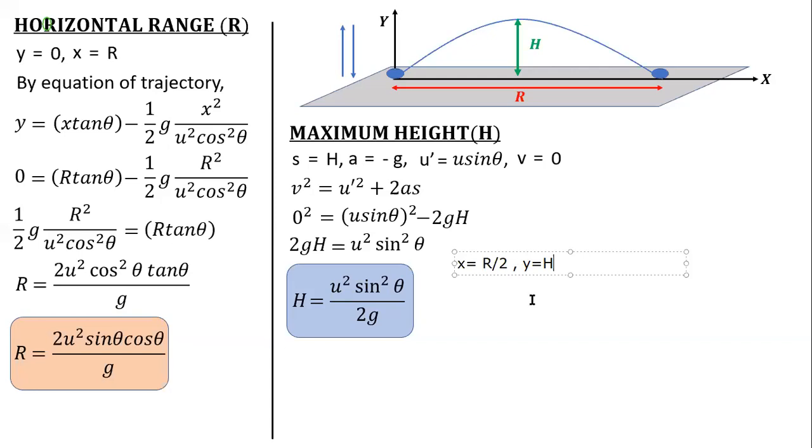So this is one way to get it, and this is another way. Both ways you can try. Yeah, Shankar, tell me. Sir, but why will it be equal to R by 2? Yeah, because it is half a projectile, na? It's symmetric about the maximum height. Okay, sir.